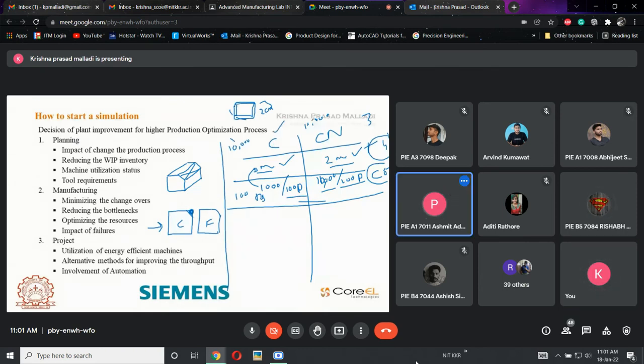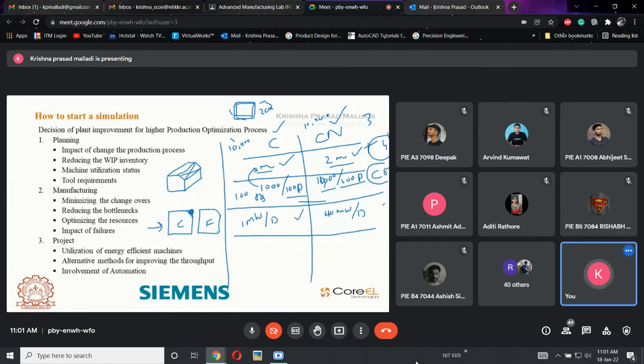So CNC. Okay, and one more thing here, the CNC is consuming some 40 megawatts per day, whereas the conventional is consuming about 1 megawatt per day.